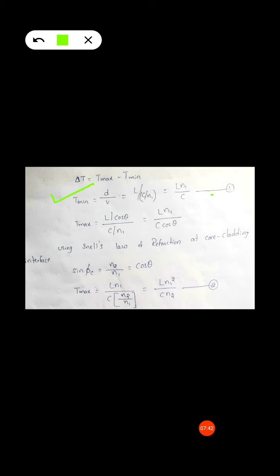Now, by using Snell's law, sin phi c equals n2 by n1. Already you know that, right? Snell's law, sin phi c, that is the critical angle, so that is n2 by n1. So sin phi c equals cos theta here. By which we can write t max equal to L n1 by c into n1 by n2. So that is equal to L n1 square by c n2. Make it equation number 2.